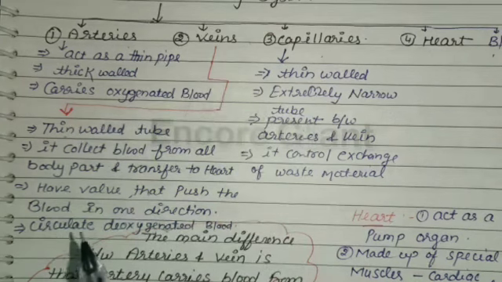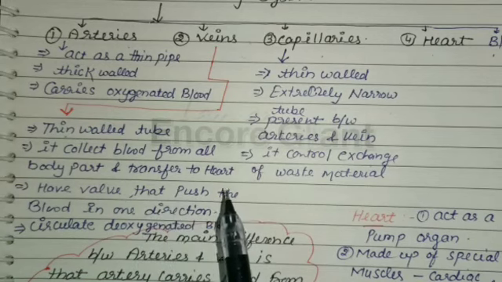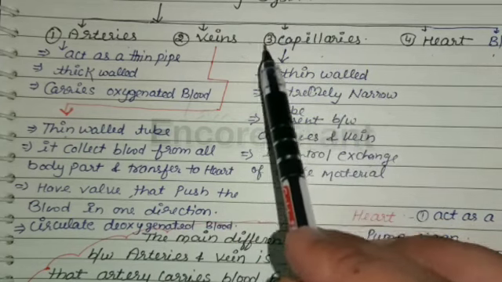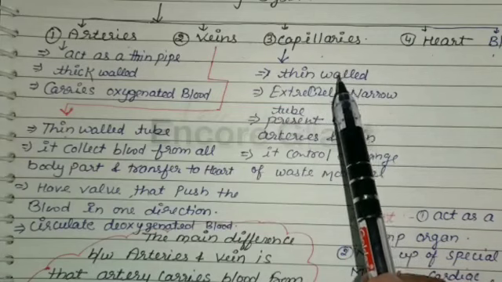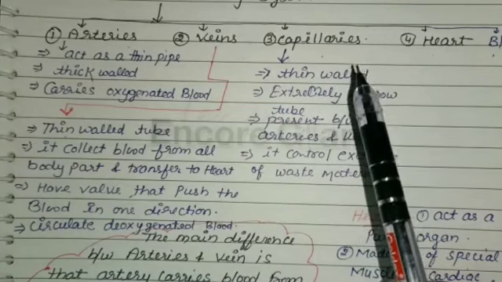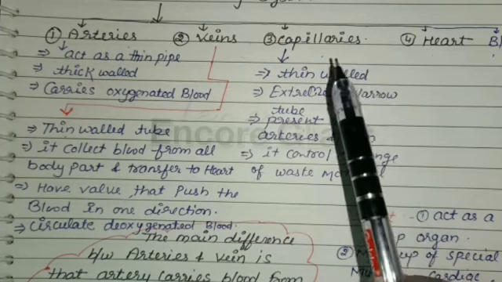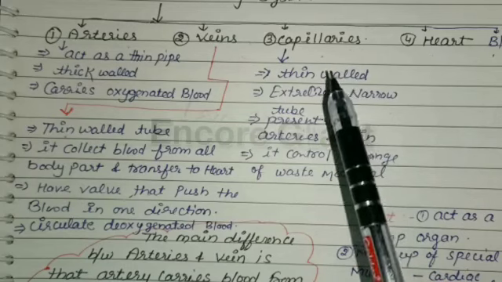This explanation is represented by a diagram. Before we discuss the diagram, we discuss the capillaries. The capillaries are thin-walled and extremely narrow tubes or blood vessels which connect arteries to veins. Thus, the capillaries are in between the arteries and veins.